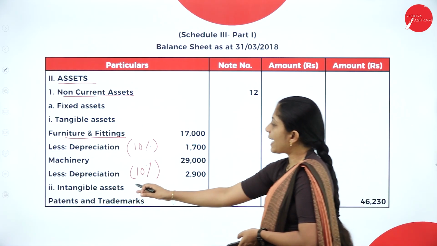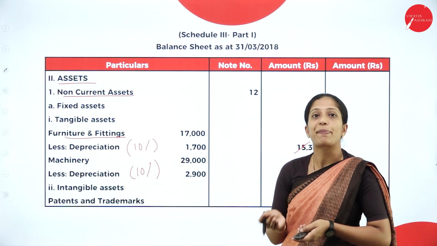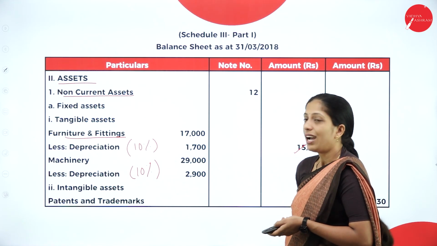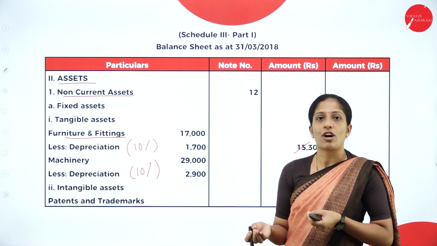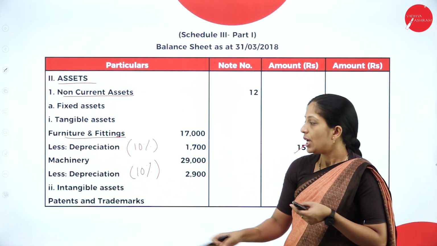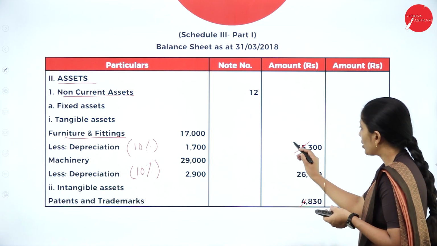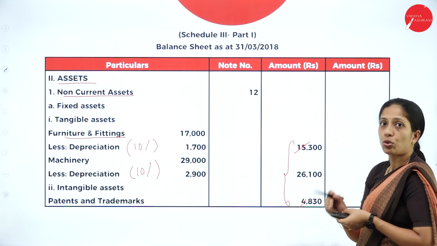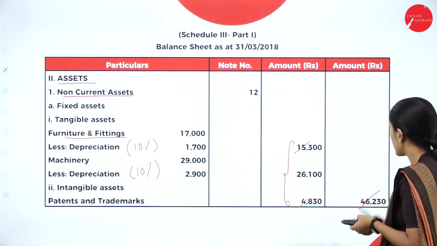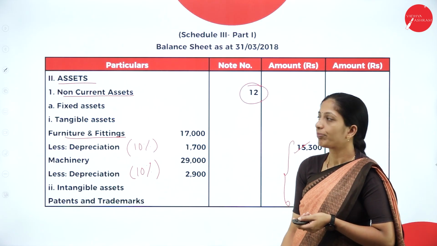Next, coming to intangible asset, we have one intangible asset in your trial balance, that is patents and trademarks. I have already told you for which we need not calculate the depreciation because it is an intangible fixed asset. So, I will write patents and trademarks, that is 4,380. When you total all these, you will get the total of fixed asset, that is 46,230. So, that will be note number 12.